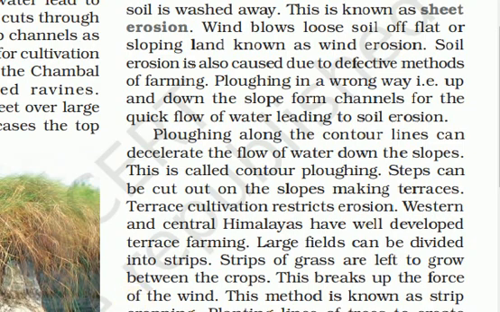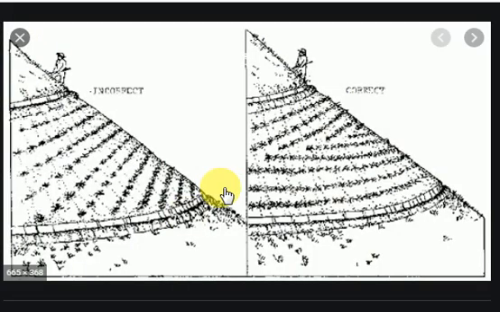So students, let us see the next picture. What type of defective method of plowing? Here you can see plowing is done in this way. If we allow water to flow in this area, suppose these lines are in this way, the water kept flowing at fast speed in this way, and this leads to soil erosion.